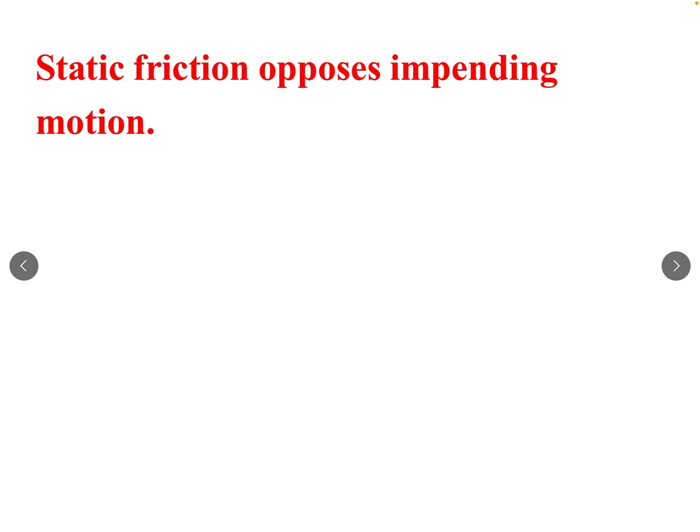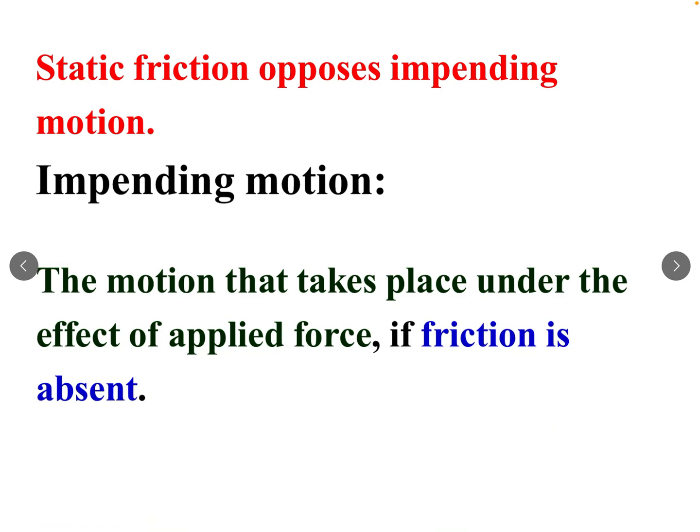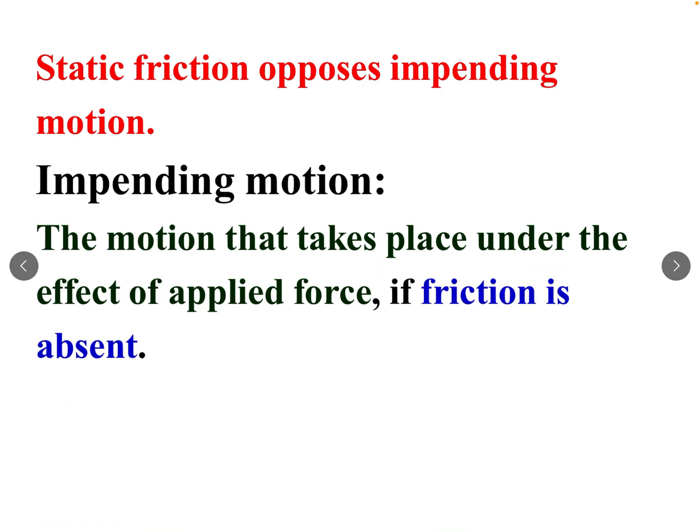Static friction opposes the impending motion. What is the meaning of impending motion? The motion that takes place under the effect of applied force. If friction is absent, if we reduce the friction to zero, then the body will come in motion due to the applied force. That motion is called impending motion.